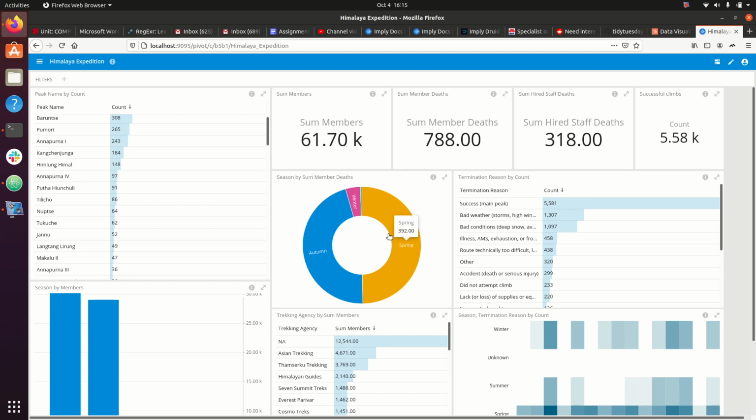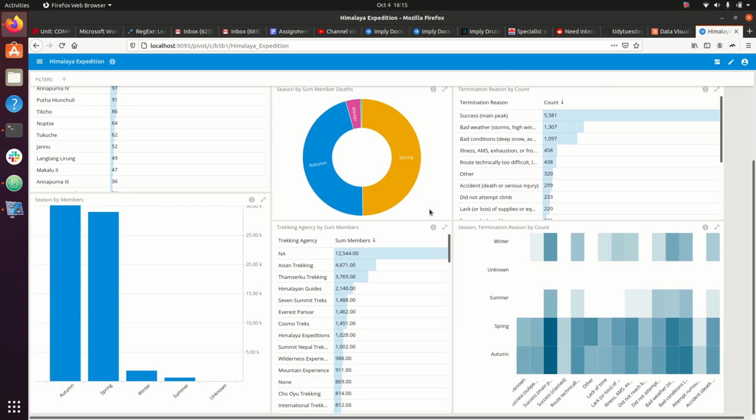You can see that spring and autumn, because they're the most active seasons, usually also have the higher death count. But yeah, this will help the business determine what the causes are. If you scroll down here, we also have some information about the season and also the termination reason. As we can see here, autumn, spring, a lot of activity happening. Very little activity during summer, and also not as much during winter.